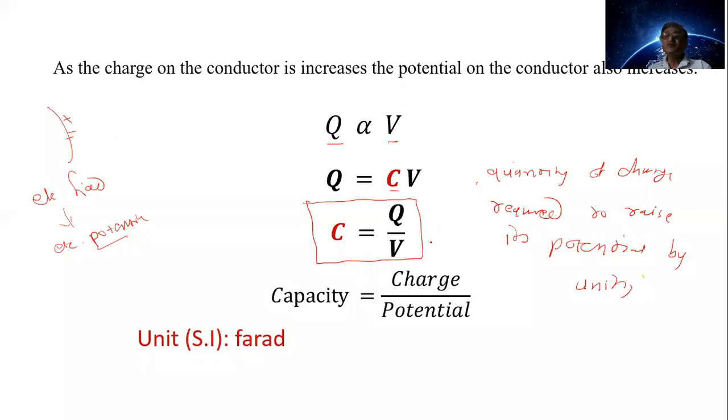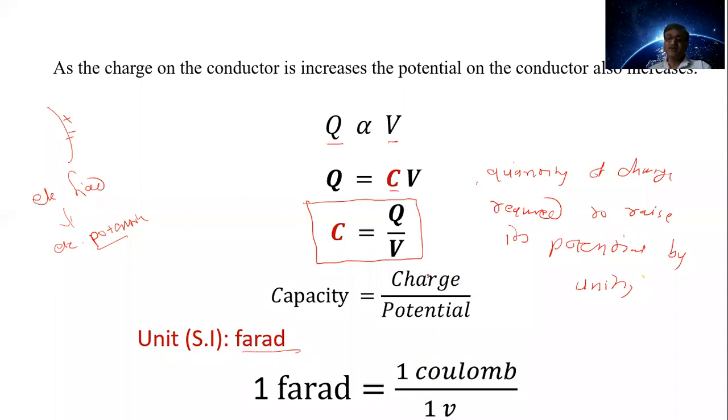Now then, unit of the capacity is farad in SI system. Now, 1 farad is equal to 1 coulomb, that is, unit of the charge is coulomb. Therefore, we write here 1 farad is equal to 1 coulomb upon 1 volt.